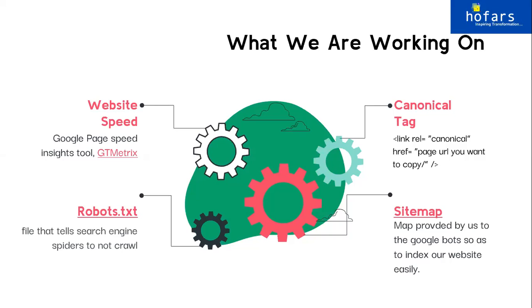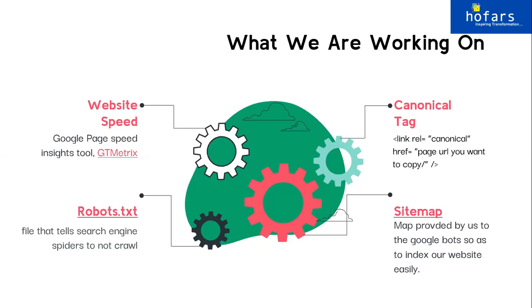So what we do, we put in this canonical tag to state to the crawler that this exact information is also available on the other page. This information that I have mentioned on the about us page, the same thing is available on the services page, and do not count this in your duplicacy error. How do you do this canonical tag thing?